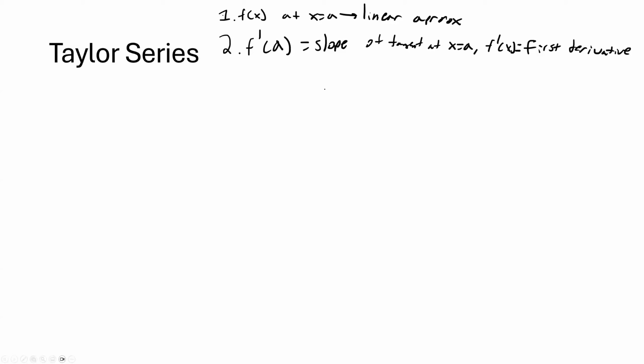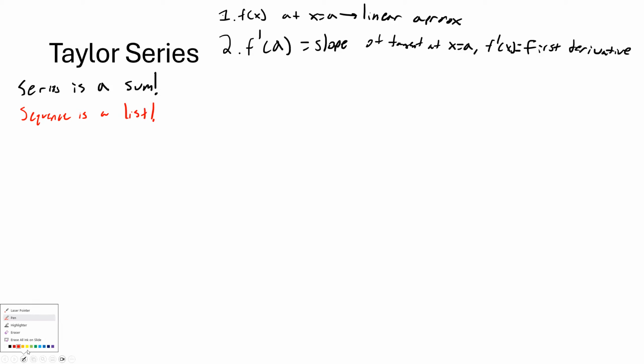We need to talk about power series to understand Taylor's theorem. So a series is a mathematical term for a sum of things. Crucially, a series is a sum. Okay, so a sequence is a list. As an example, say I give you the sequence 1, 2, 3, 4, 5.